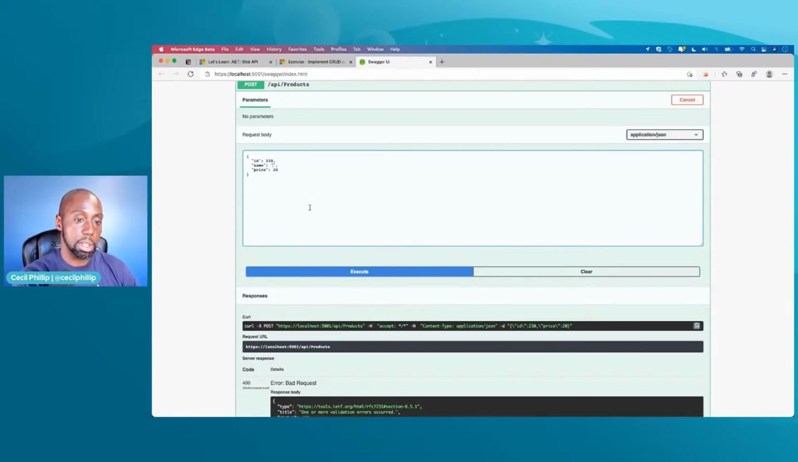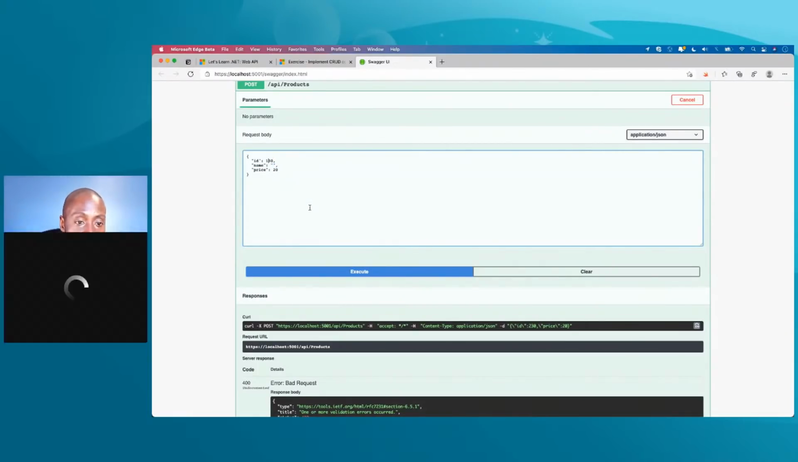Let's change the ID. Let's call this 100, right?